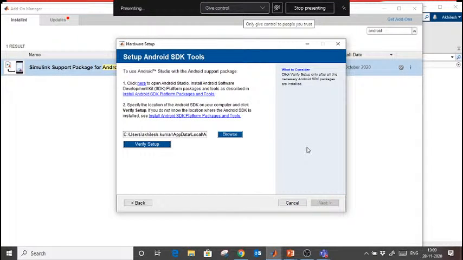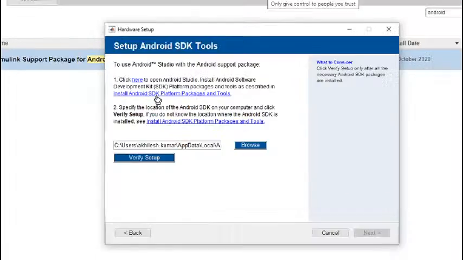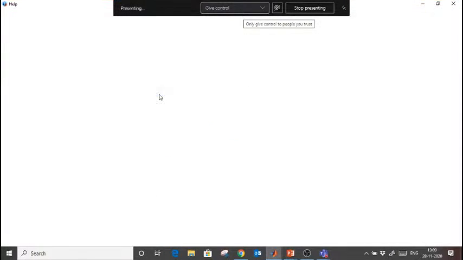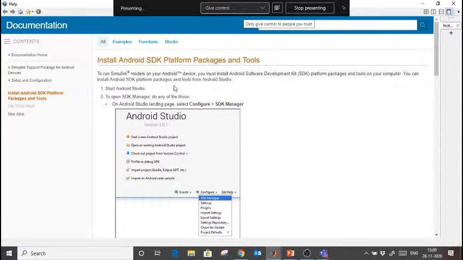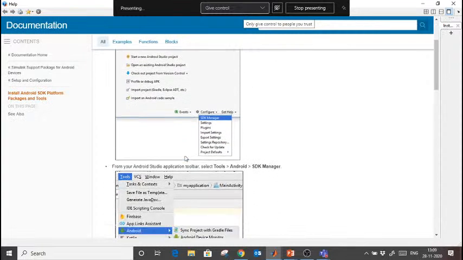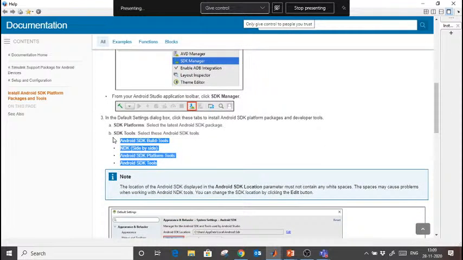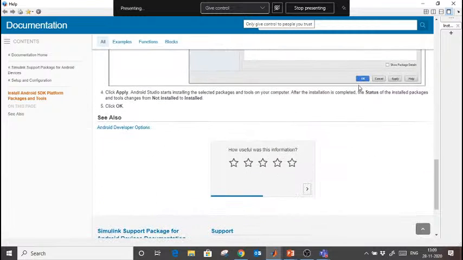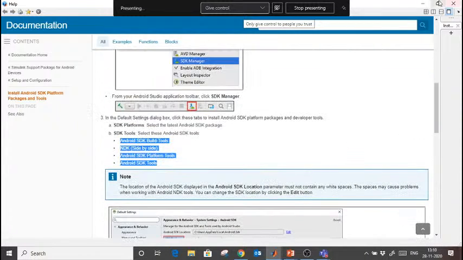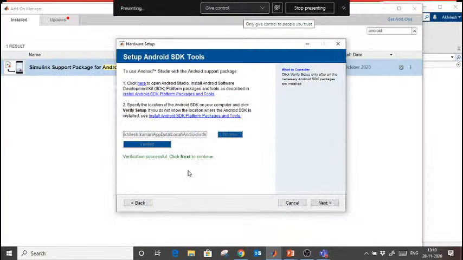Now here it is telling you to open the Android Studio and install the Android SDK platform. So when I click on this link, I have already configured. When you open your Android Studio, it will open like that. You have to go in the SDK manager from there, and install all these packages inside the Android Studio. So from here you can select and do OK, and it will be installed. Once it is installed, let's verify that. Okay, it is verified now. Next step,